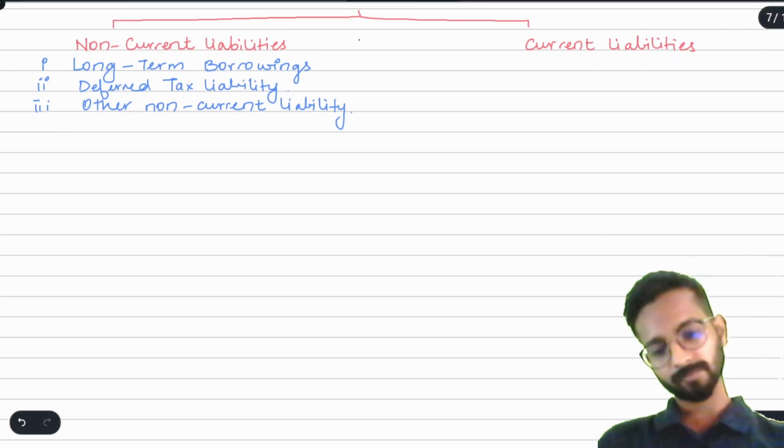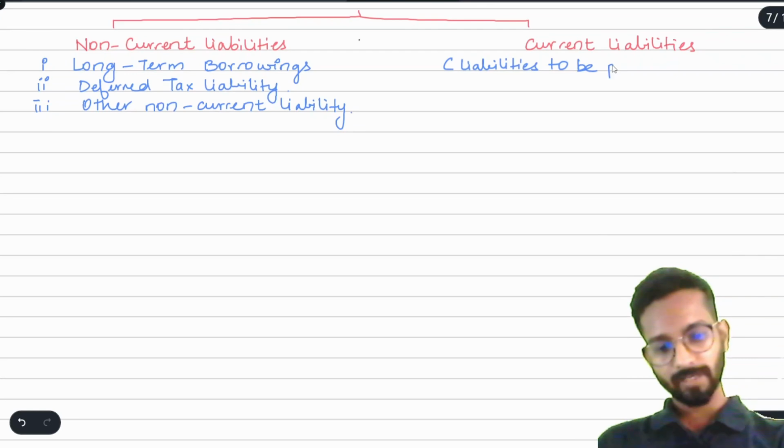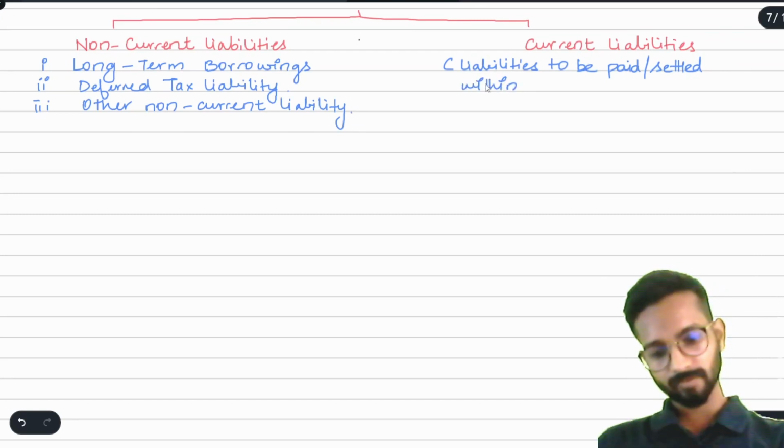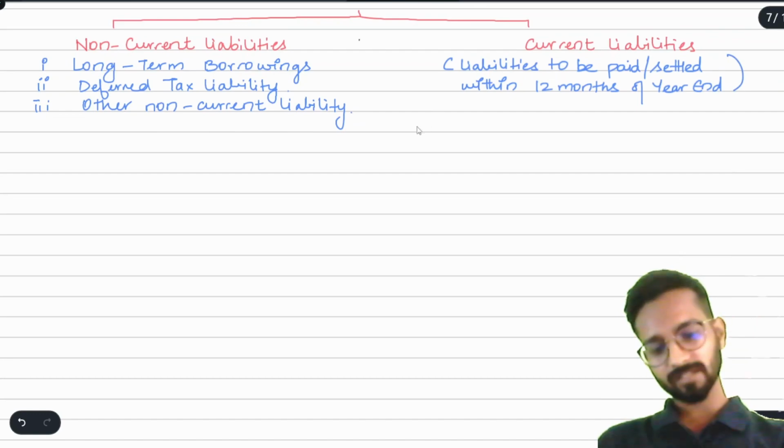So I can write here liabilities to be paid, or you can say to be settled, within 12 months of year end. What is the year end? 31st March. Simple enough.